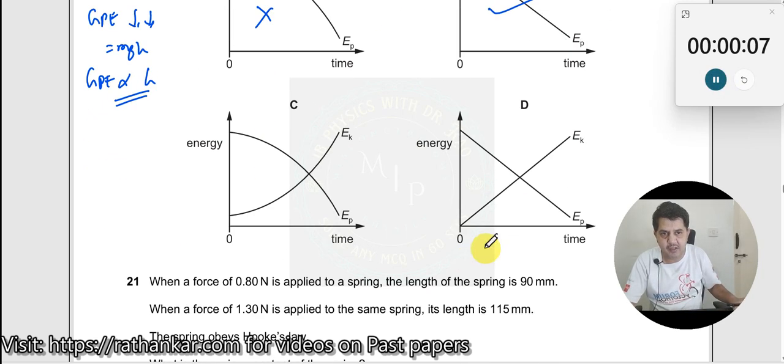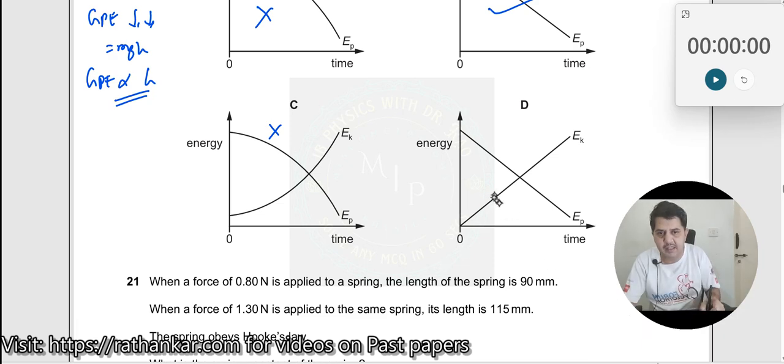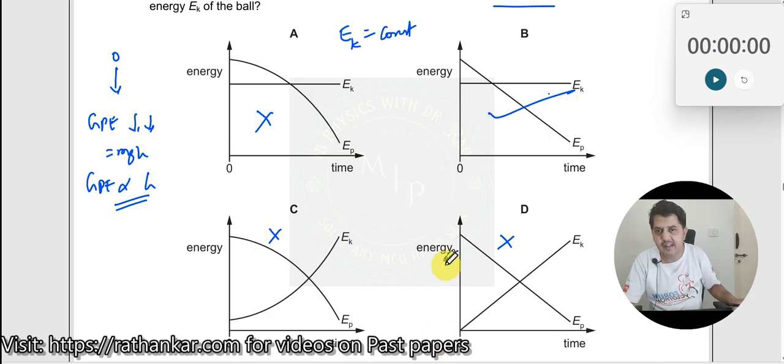Now if you look at this one here, what's happening? This is also incorrect because kinetic energy is increasing, potential energy is decreasing. Wrong. So here you see, though the potential energy curve is showing you the correct one over here, the kinetic energy is increasing. So this is also incorrect. Okay. So the right answer is B over here.